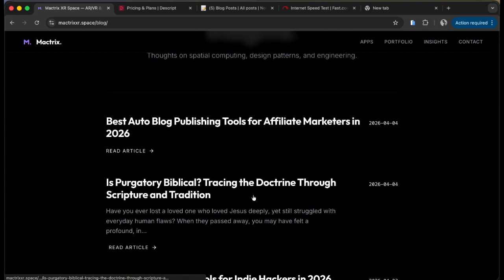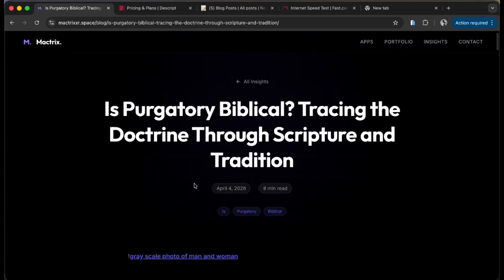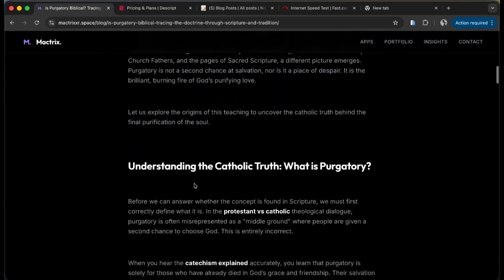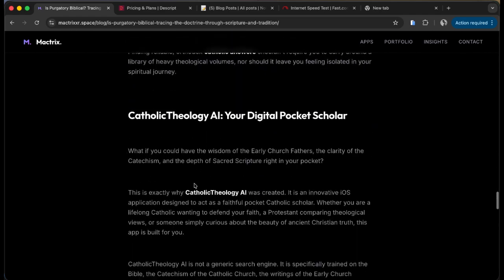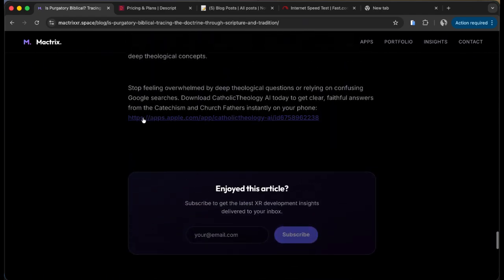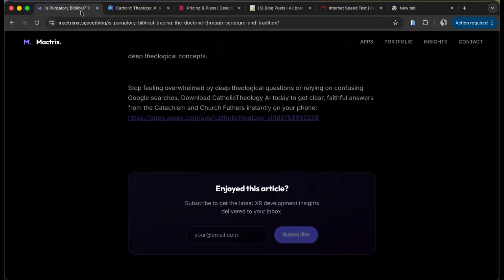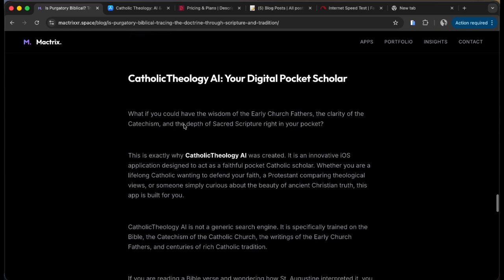And if you're wondering how good these articles are, let me open this up so you can see it in full length. You can see that it's very long. It has all the content you need. And at the bottom over here, you can see that there is a link to my app. When you click on it, it opens up the link to the app. So all this is completely automated.